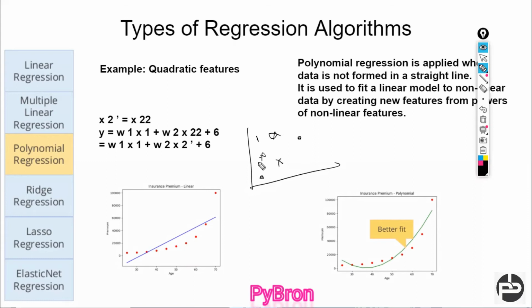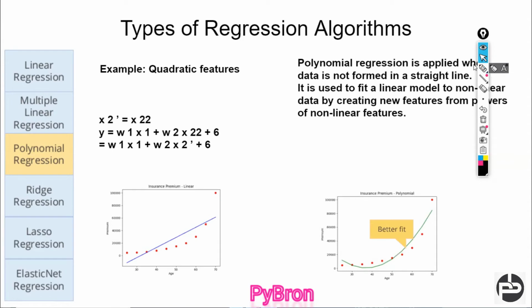Let's suppose I have to segregate these dots and crosses. I cannot draw a straight line because no straight line can segregate these dots, right? So I have to make a line like this, a kind of curve shape. Whenever you have this kind of problem, where a straight line is not able to segregate it, at that moment we have to apply polynomial regression, right? Okay, cool.